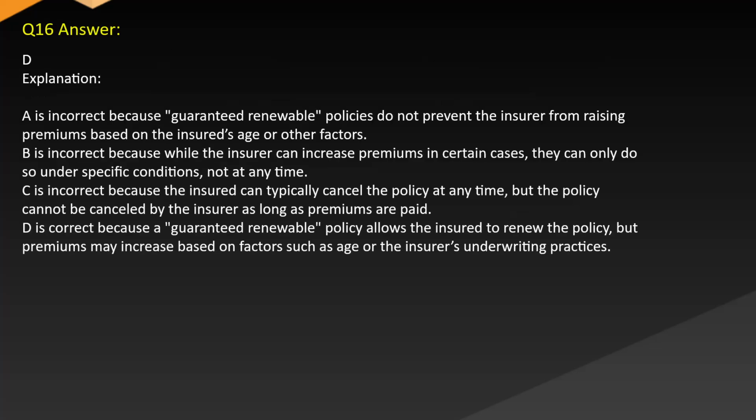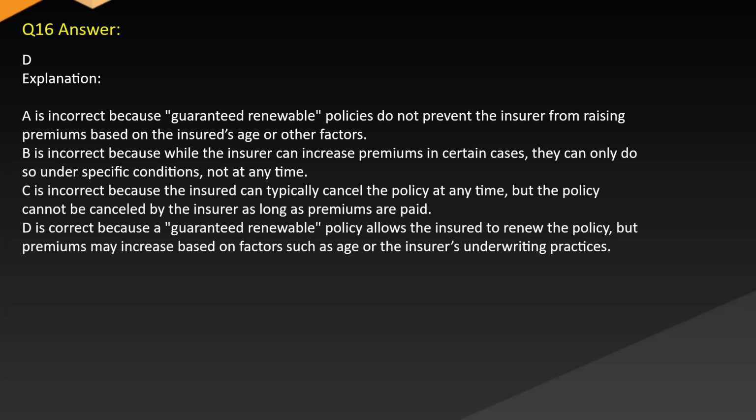Answer D. Explanation: A is incorrect because guaranteed renewable policies do not prevent the insurer from raising premiums based on the insured's age or other factors. B is incorrect because while the insurer can increase premiums in certain cases, they can only do so under specific conditions, not at any time.